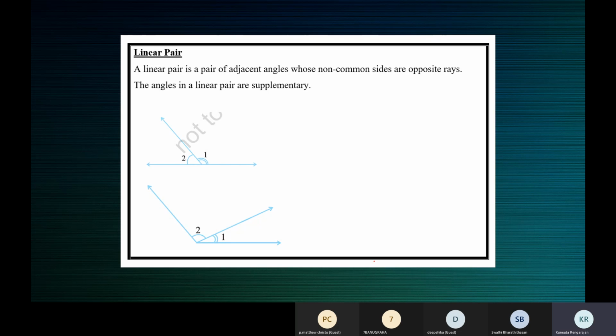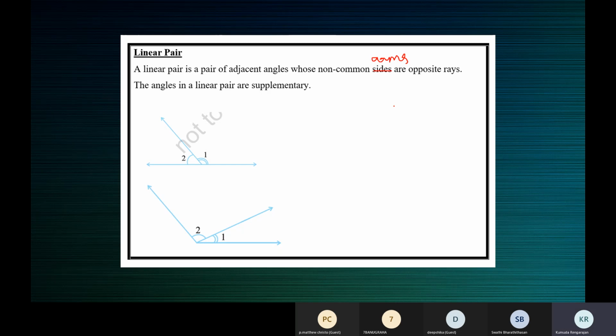A linear pair is a pair of adjacent angles whose non-common arms, I'll correct it, whose non-common arms are opposite rays. The angles in a linear pair are supplementary.